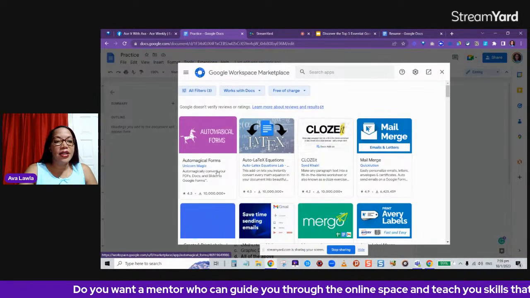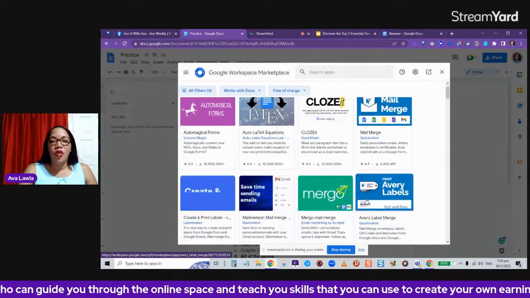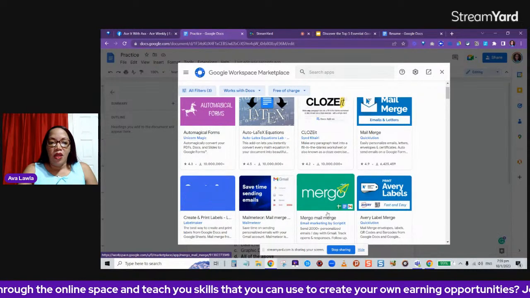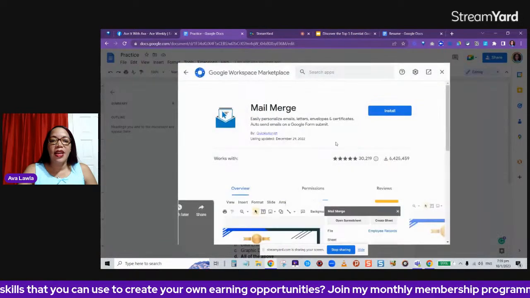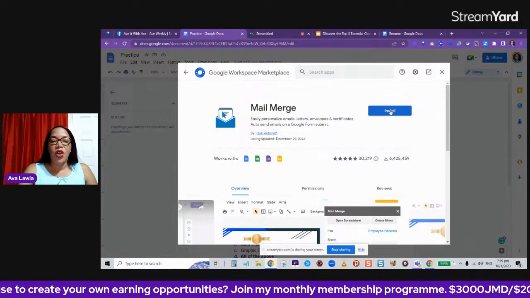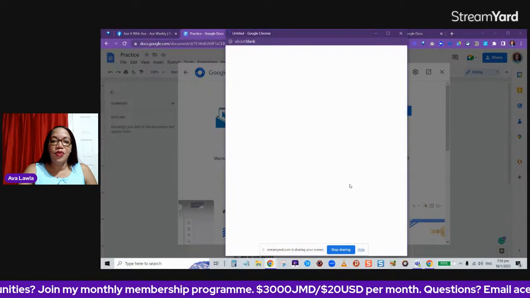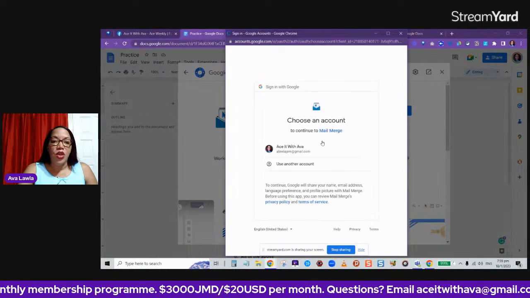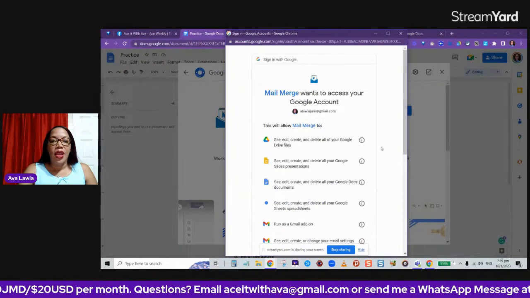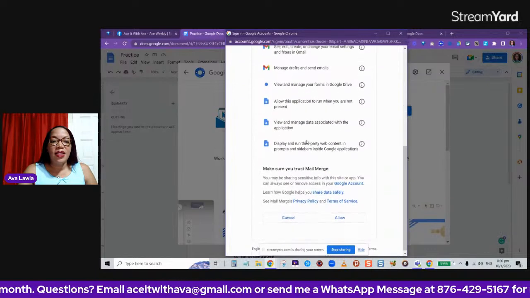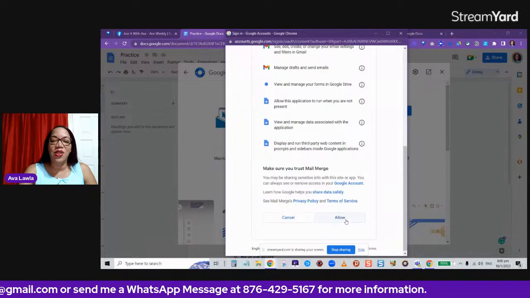You see you have Automagical Forms. You can search through them and see what they allow you to do. But just to show you an example of what you have to go through when you're putting in the add-on, let's say I click on this Mail Merge one. So I go to install, and then it's going to want permission. So I click continue. And it's going to ask me, which Google Drive do you want to use? I want to use this one. And then it's warning me with all these things, telling me you have access to your whole life and everything. And if you're okay with that, you click allow.